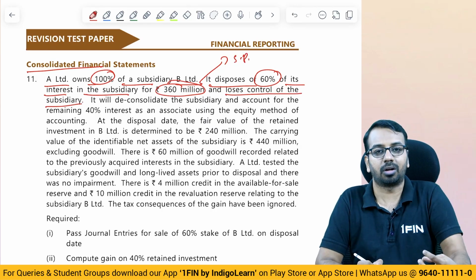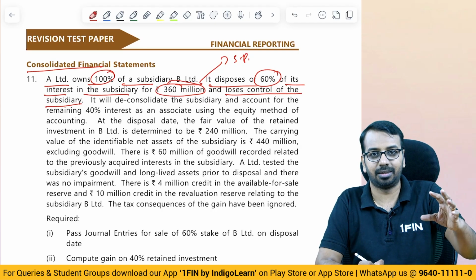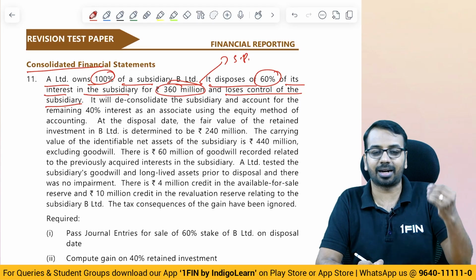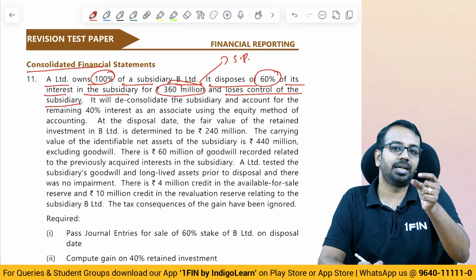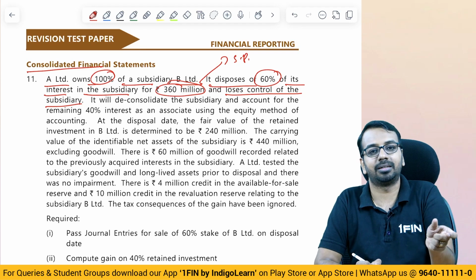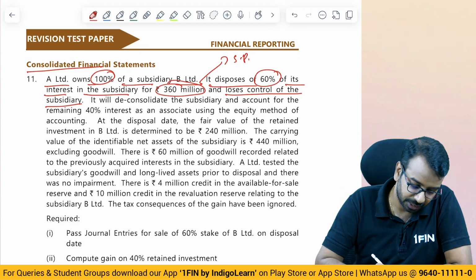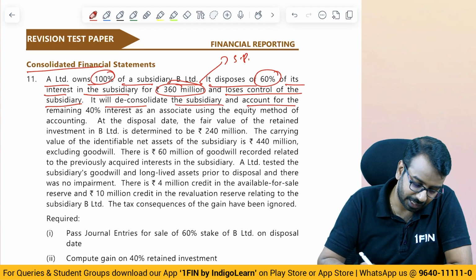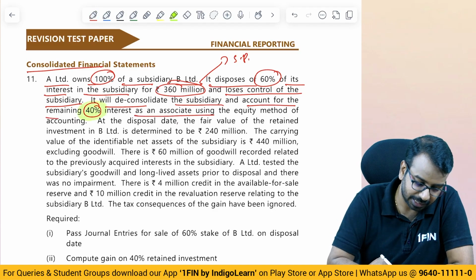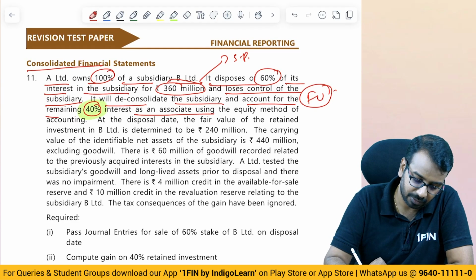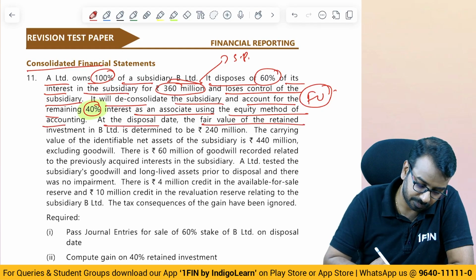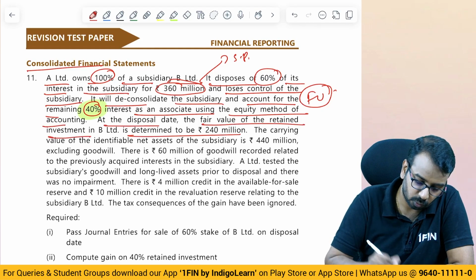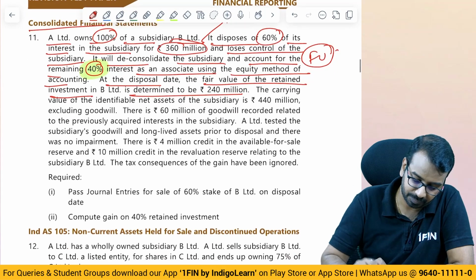The moment control is lost, we will de-recognize the assets from the consolidated balance sheet, de-recognize the liabilities, de-recognize the goodwill, and take the cash proceeds. Then the difference will be taken to P&L. It will deconsolidate the subsidiary and account for the remaining 40% as an associate. Now the balance 40% as an associate should be accounted for using the equity method of accounting. At the disposal date, the fair value of the retained investment is 240. So whatever you have left is 240.